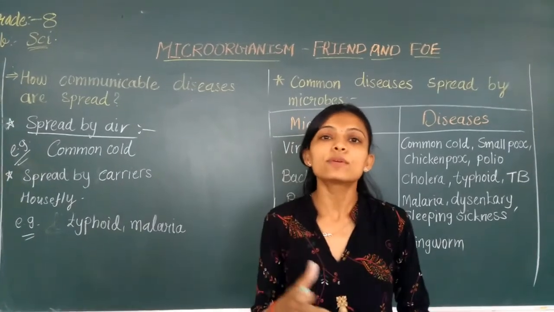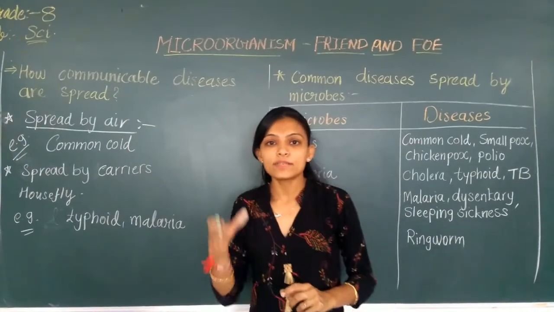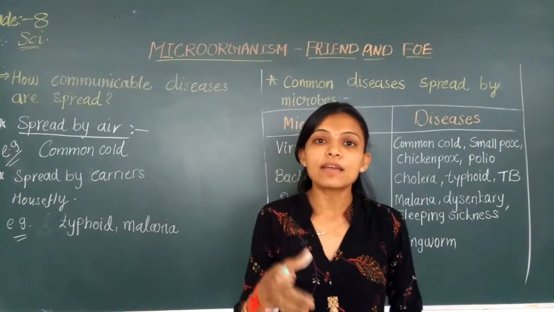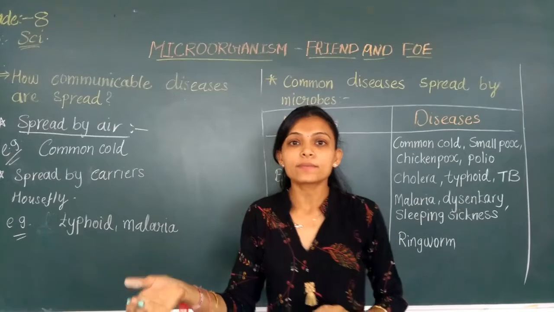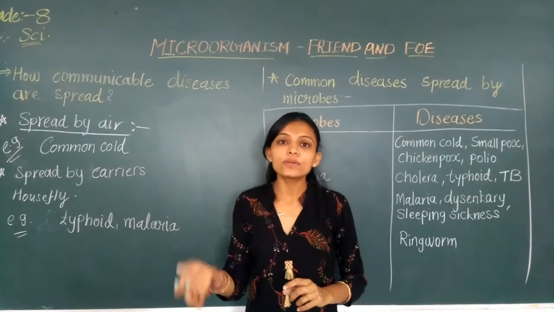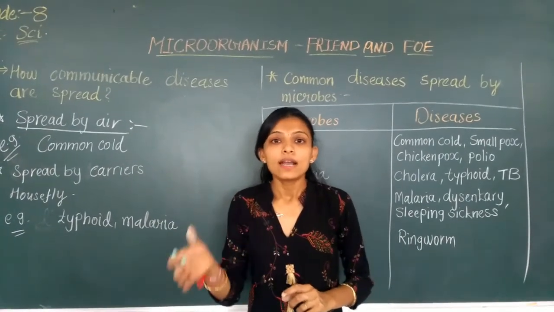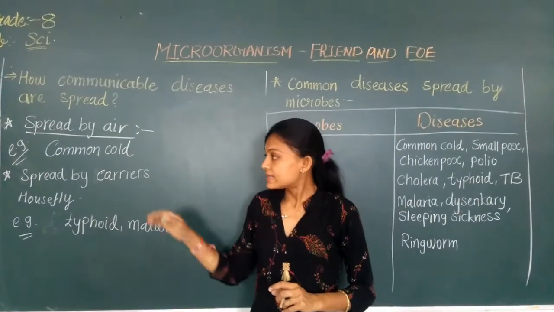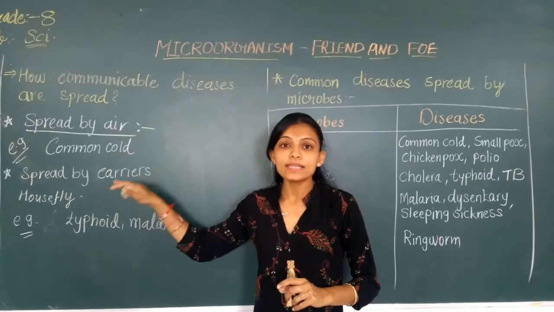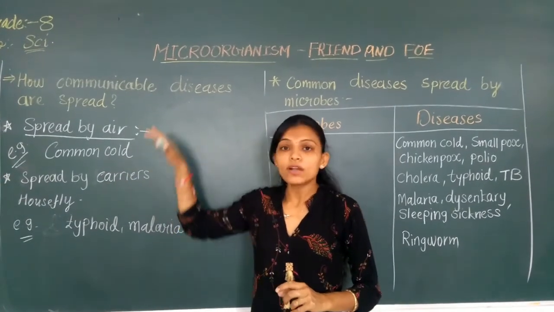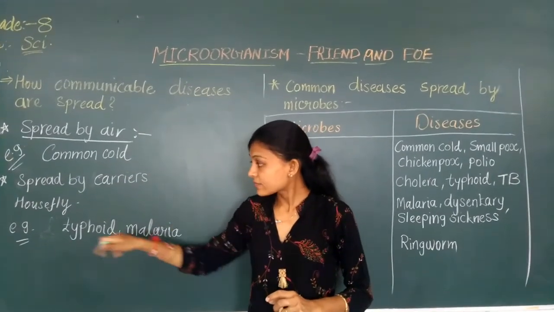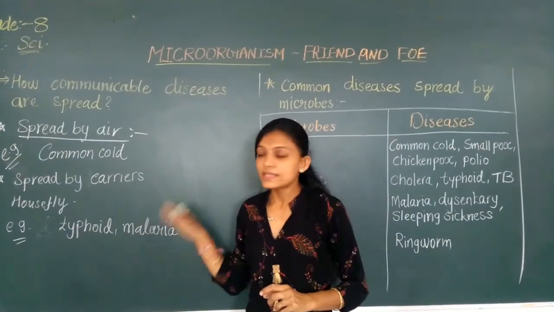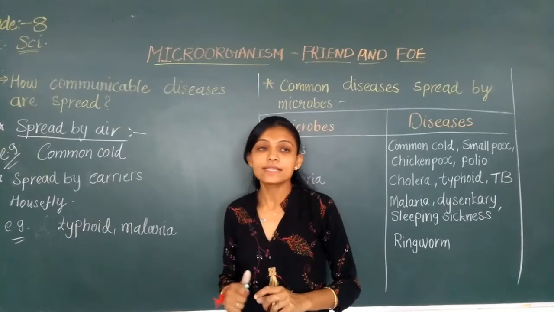Housefly जब animals और human beings का excreta और garbage पे बैठता है, afterward they carry the germs of that garbage or excreta to the drinking water and the food, and when a healthy person eats or drinks this food and water, he may fall sick. That is why the housefly is one of the carriers of communicable disease. From the housefly, typhoid and malaria, these types of diseases we may suffer.